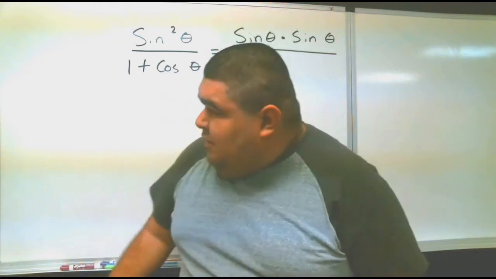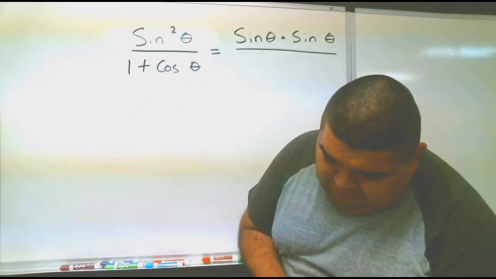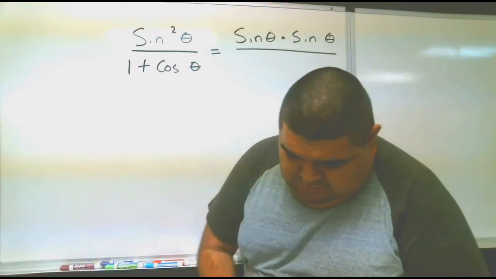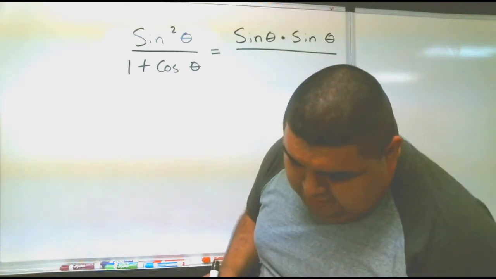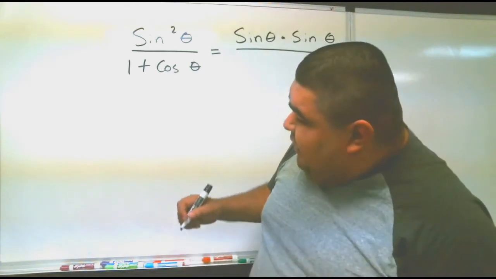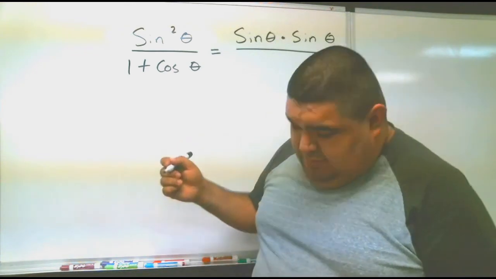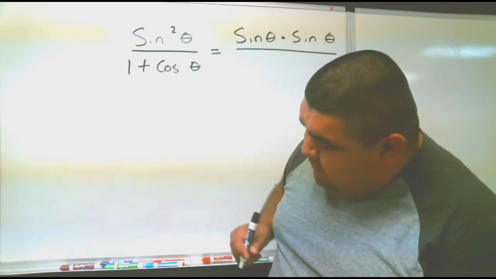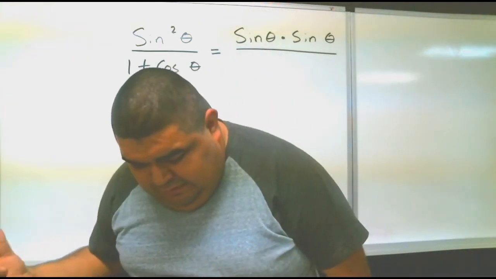If we convert this, 1 minus cosine theta, it becomes sine squared theta, because we have cosine squared theta plus sine squared theta equals 1. If we move that cosine squared to the other side, it pretty much becomes sine squared theta from the chart.